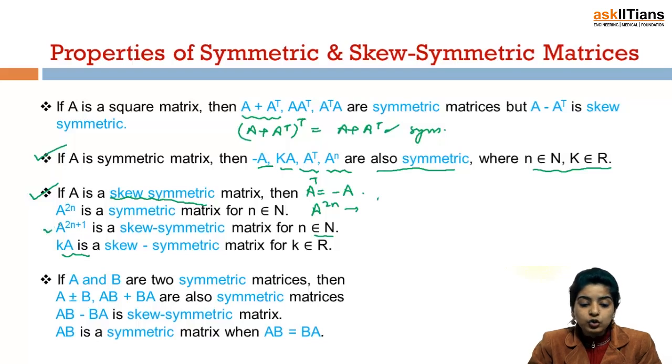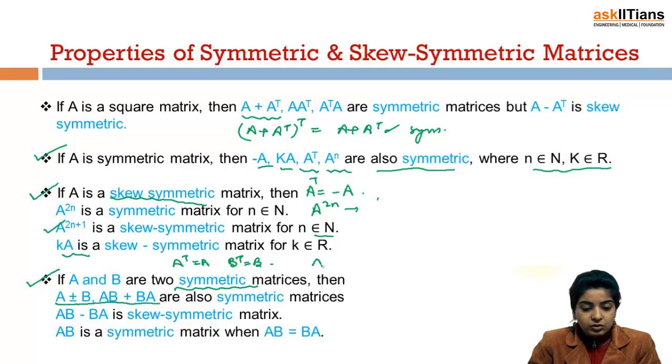Similarly, we'll get A raised to 2n plus 1 is skew-symmetric and so on. These properties are quite useful and quite simple also. Next, if A and B are two symmetric matrices, then A plus minus B or AB plus BA are symmetric. Similarly, if A and B are symmetric, that means A transpose is A and B transpose is B. Now you need to prove these are symmetric.